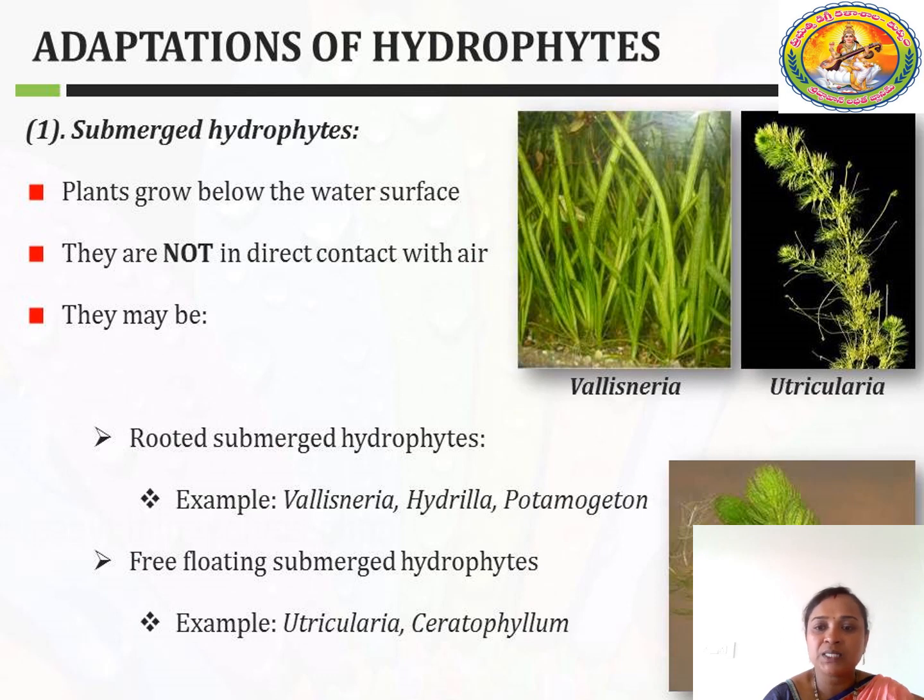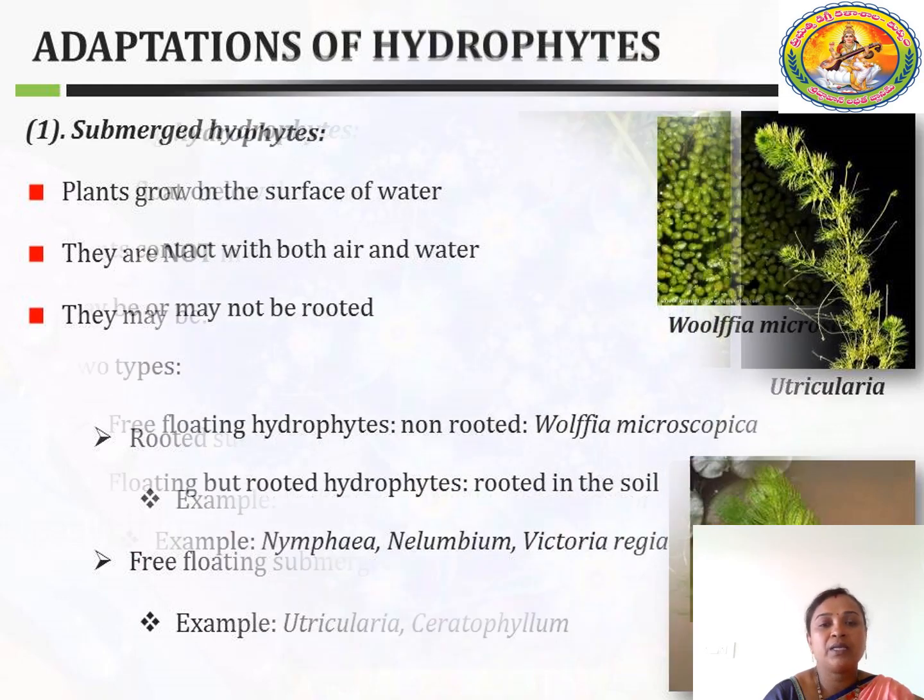You can see here, this is Vallisneria and this is Utricularia. The second one is called free floating submerged hydrophytes. That means some of the plants are freely floating, and their roots are not attached to the ground. They float commonly in the water. Example, Pistia, Eichhornia, etc.